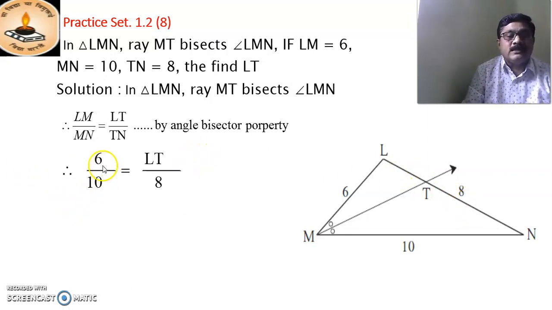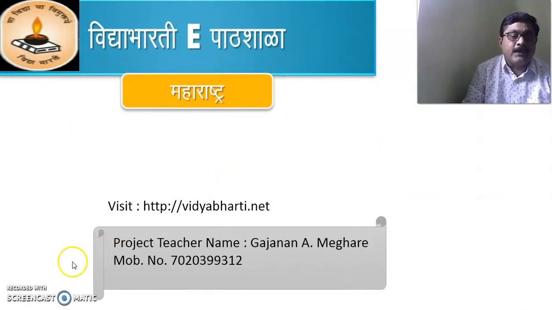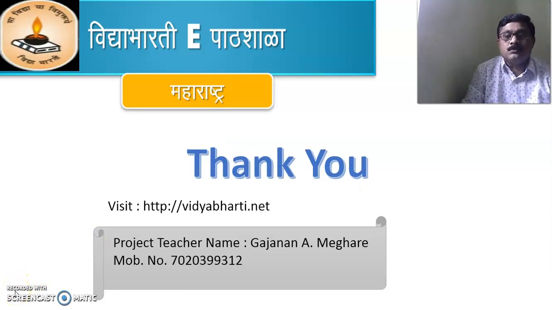Now LM is 6, MN is equal to 10, LT we do not know, and TN is equal to 8. Therefore, LT into 10 is equal to 6 into 8. Therefore, LT is equal to 4.8. Thank you. We have to know this.